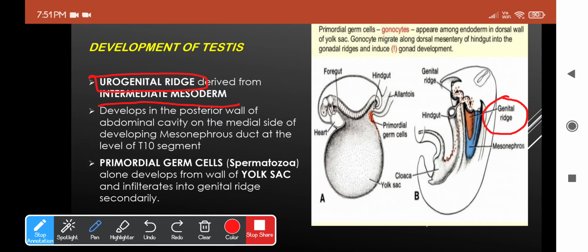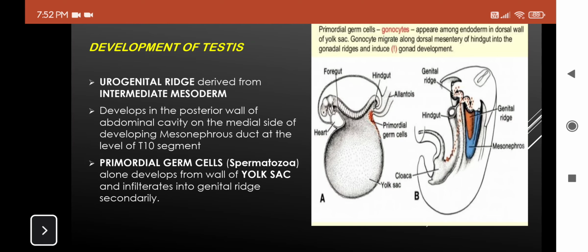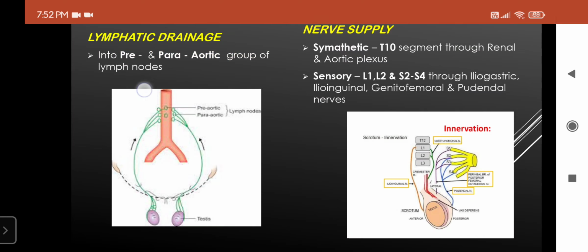It is this ridge which will give rise to the gonads, which is testis in male and ovary in case of female, and also the ductal systems, namely the mesonephric and the paramesonephric ducts. So this testis will tend to develop along the posterior wall of the abdominal cavity, along the medial side of the mesonephric duct at the level of T10 segment. If you take any structure of the testis, it can be the seminiferous tubules or straight tubules or rete testis, Leydig and the Sertoli cells, everything tends to develop from this urogenital ridge.